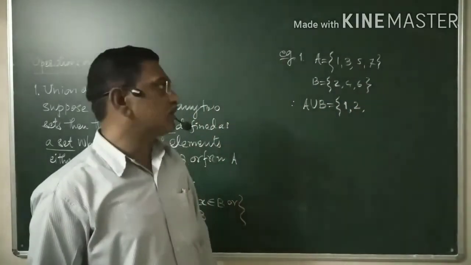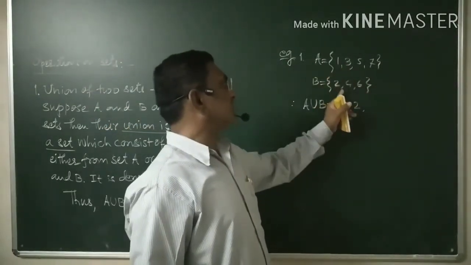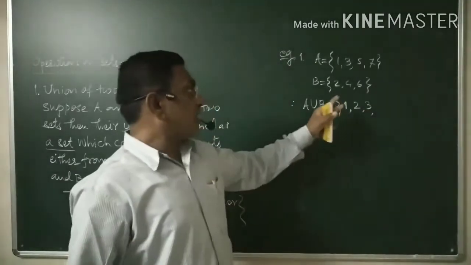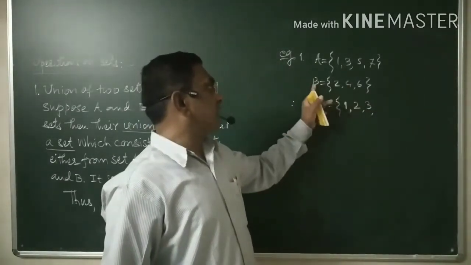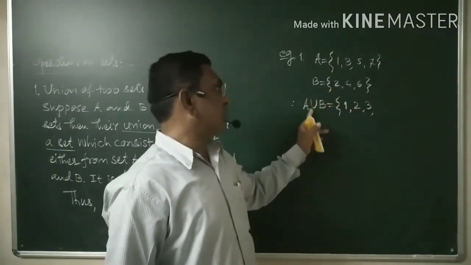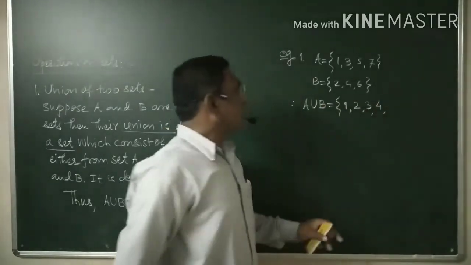We need to take 2. Now 3. 3 belongs to A, but 3 does not belong to B. Again, 3 is here. Okay. 4. What about 4? 4 is in B, but 4 is not in A. But if I want to find out the union, then 4 is again in the union. 4.